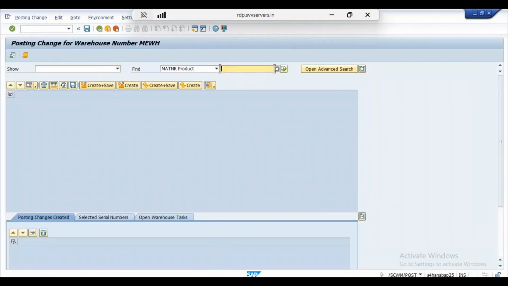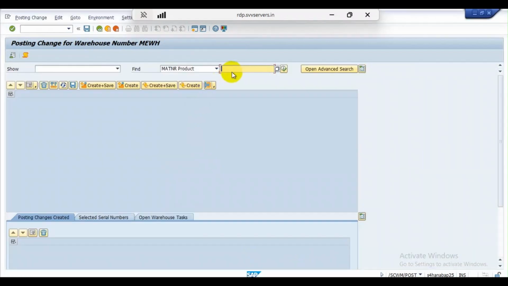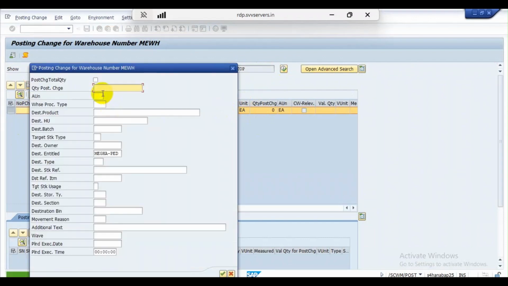Here we enter the material HP laptop, execute. Here select this mass change. So I'm setting 10 quantity, whereas the process type is 9999 and the target stock type is B6.